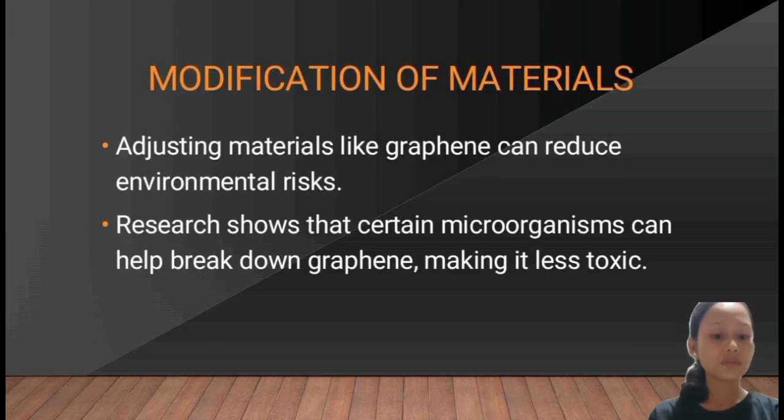So adjusting materials like graphene can reduce environmental risk, and research shows that certain microorganisms can help break down graphene, make it less toxic. So by modifying materials graphene can help to reduce our environmental health. Yes. Then research shows that certain microorganisms nga makatabang jud sa ato sa pag-iban sa mga toxic.